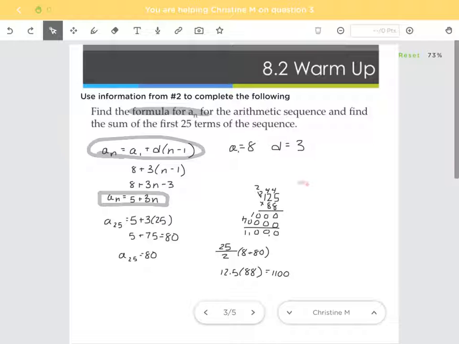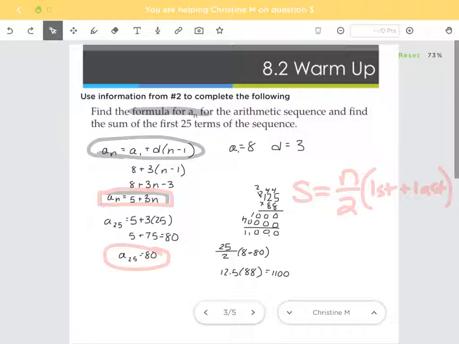So the sum of an arithmetic sequence is n over 2 times the first term plus the last term. So the first term we knew was 8. This time they're telling you 25 terms, which means you had to figure out what A sub 25 is. If you use this formula and you plug 25 in, you should have gotten that A sub 25 is 80.